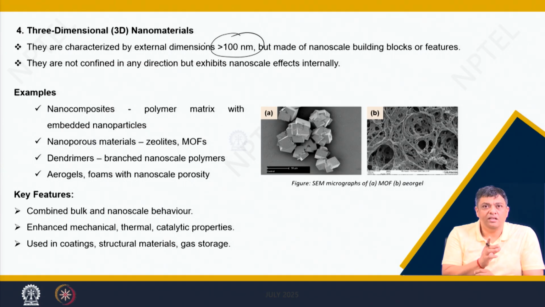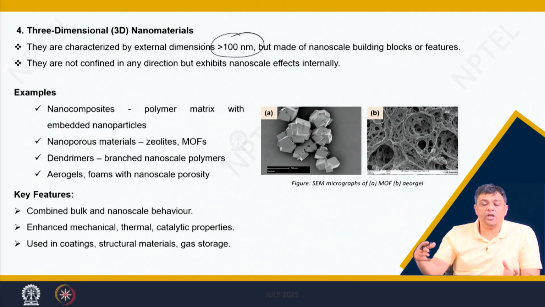Definition is saying that a nanomaterial should have at least one of the 3 dimensions in the range of 1 to 100 nanometers. But these 3D nanomaterials are ones which have the external dimensions more than 100 nanometers.